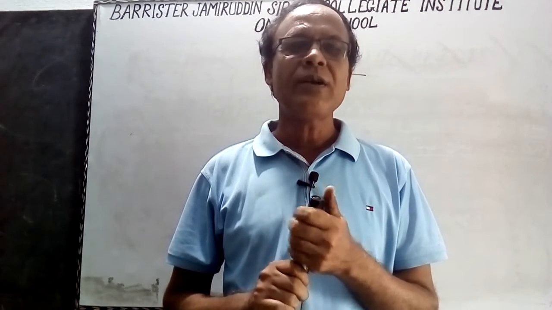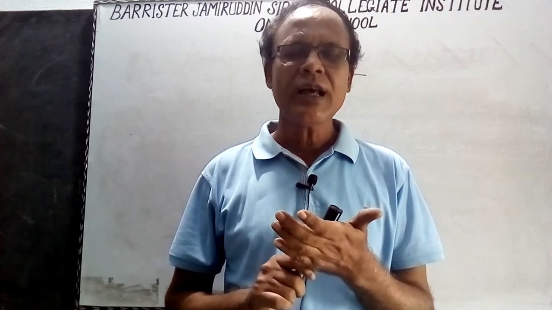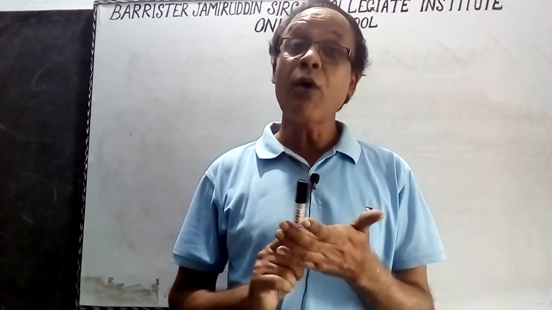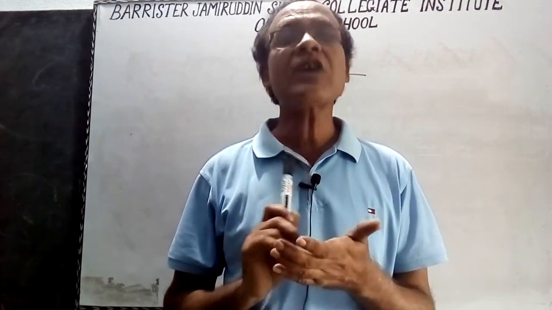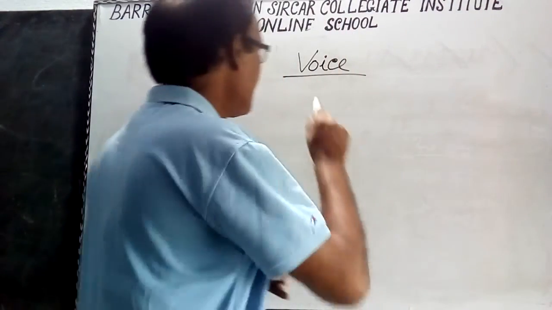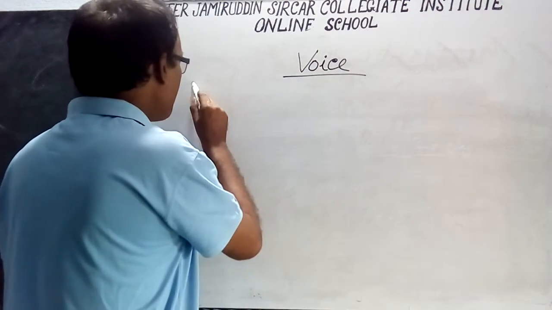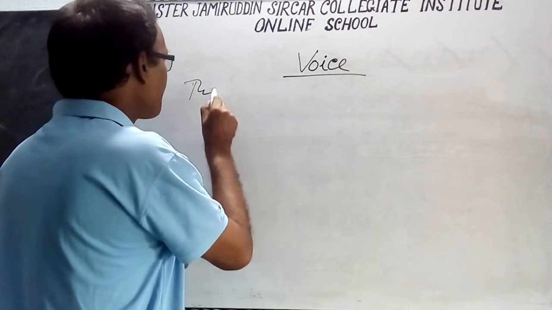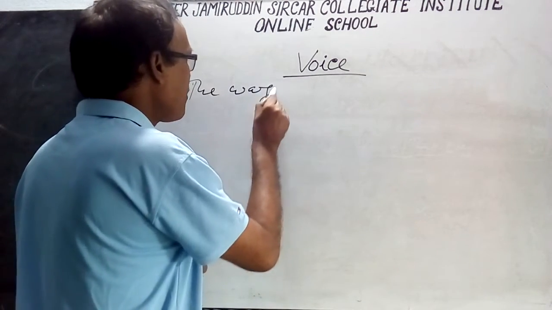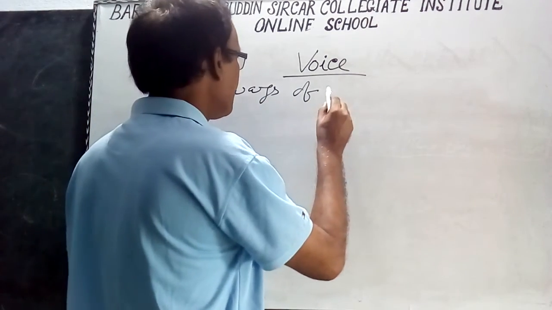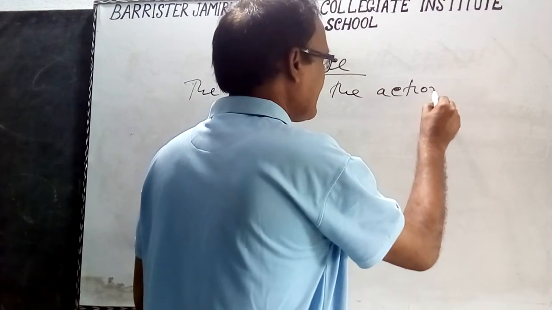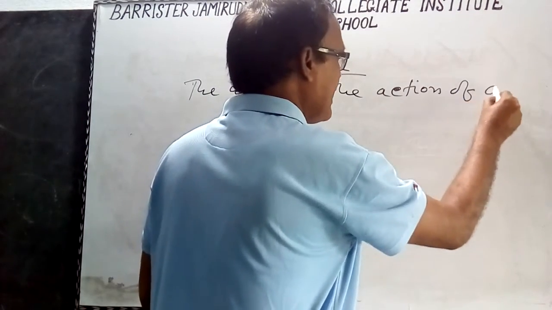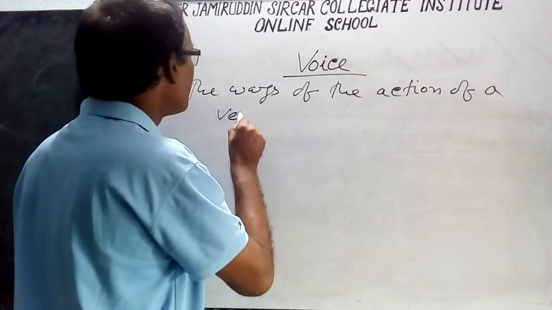I repeat, voice is the way of the action of a verb.